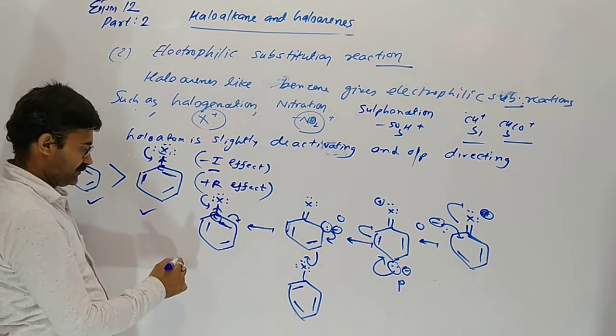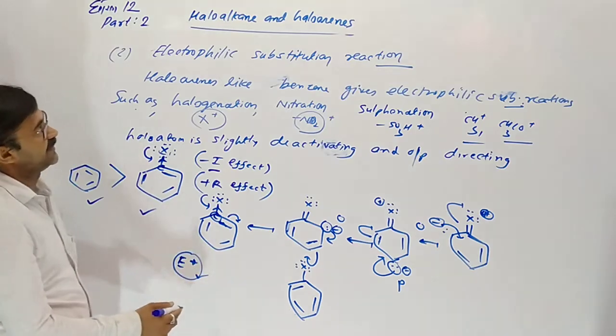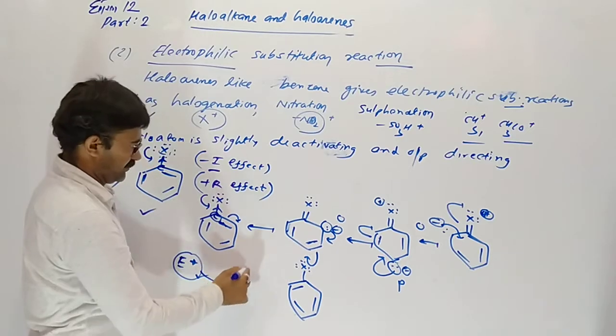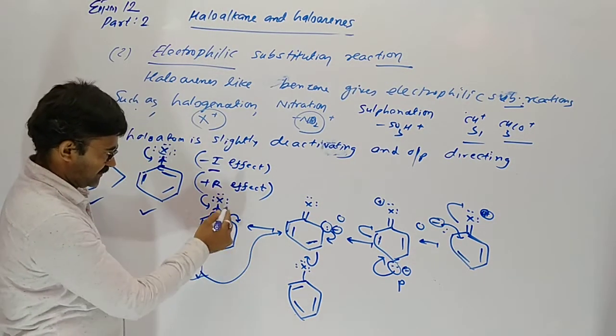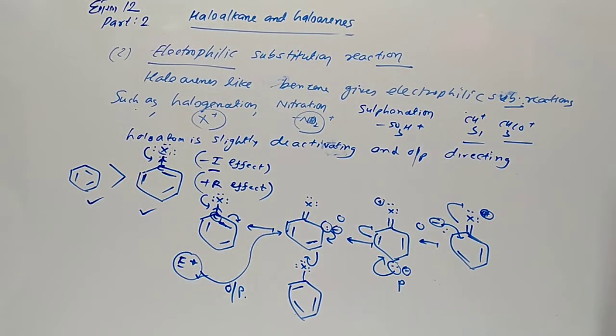So the positive ion, which we call the electrophile, is attracted toward the electrons on ortho and para. So this is called an ortho-para directing group. Our incoming group comes into the ortho and para places. Chlorine has a negative inductive effect.